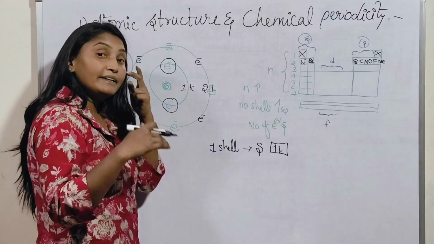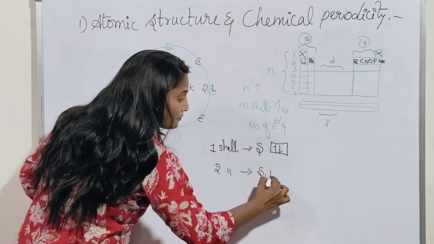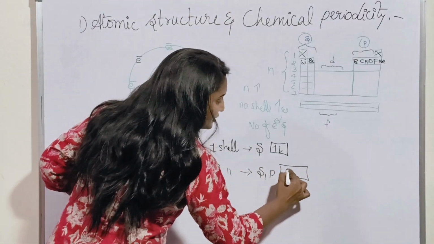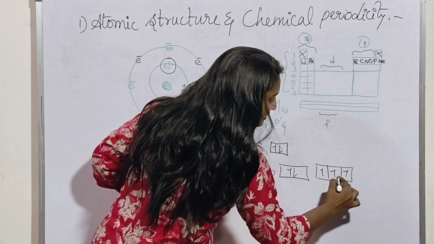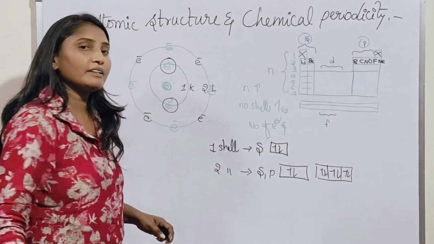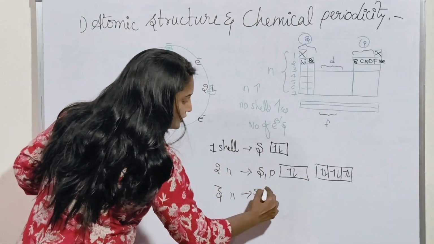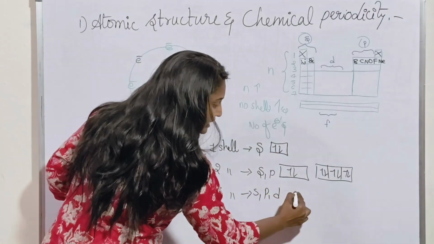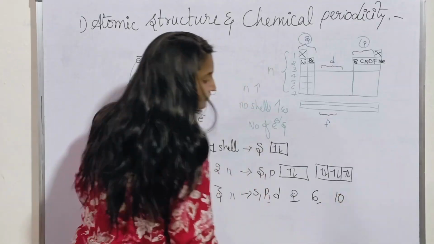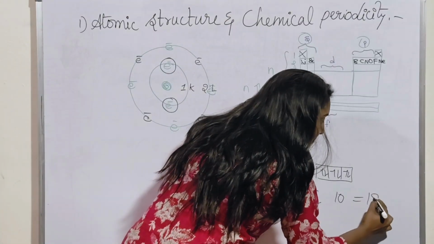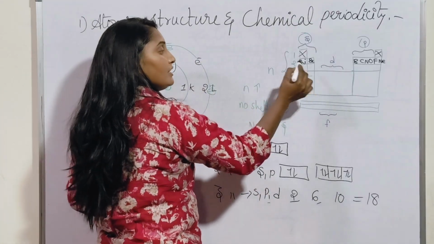See, so 8 electrons, where do they arrange in the second shell? The second shell consists of S and P block elements, and S block consists of 2 electrons, and P block can accommodate how many electrons? 6 electrons. So total how many are there? 8. Likewise the third shell consists of S, P, D blocks, and S block can consist of 2 electrons, and P block 6 electrons, and D block how many electrons are present? 10. So total how many? 18 electrons. 18 electrons are present in a third shell.